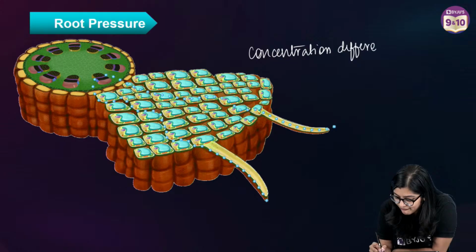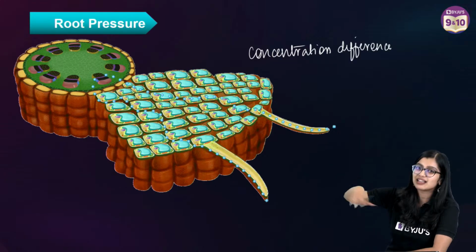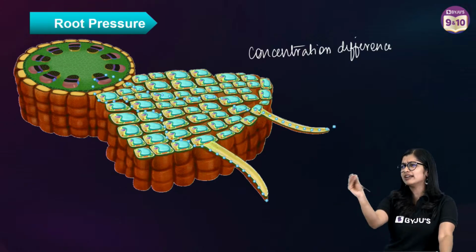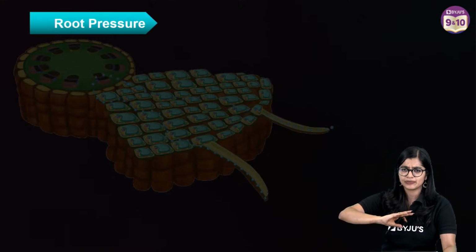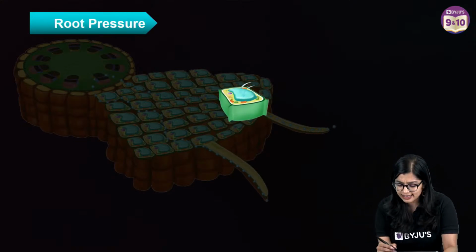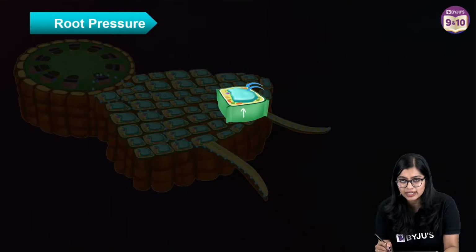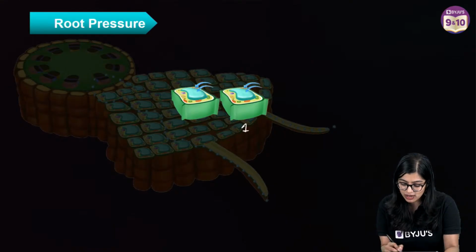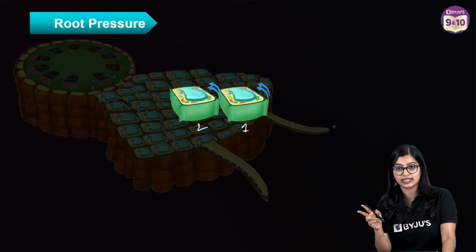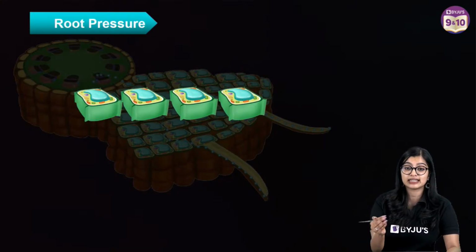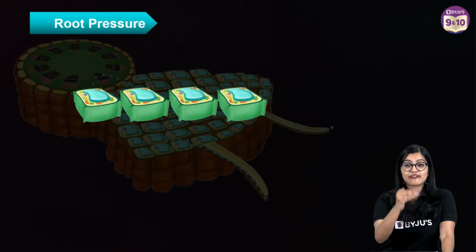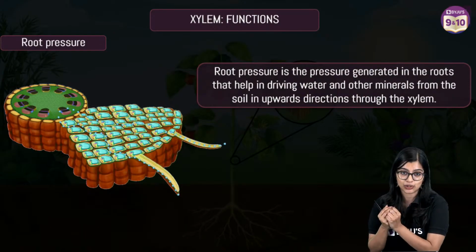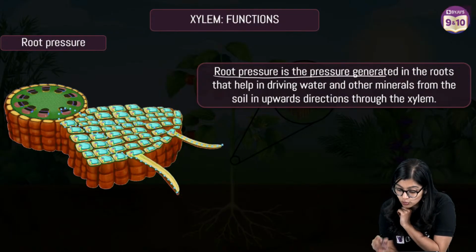So what effectively happens is that as all these minerals get absorbed, there is a difference in the amount of water from outside the cell to inside the cell. If you look at one cell, there will be more ions inside when compared to outside, so water will move in. Similarly, when I compare cell 1 to cell 2, again there is a difference. So from cell to cell, water moves in, and eventually it creates a pressure within the roots, and we call this pressure root pressure.